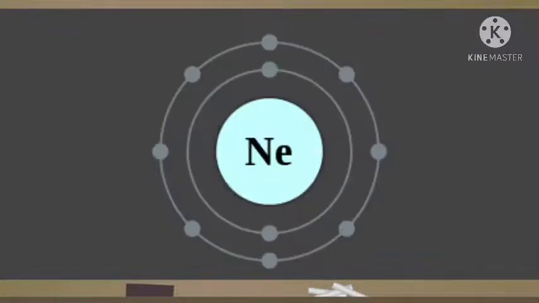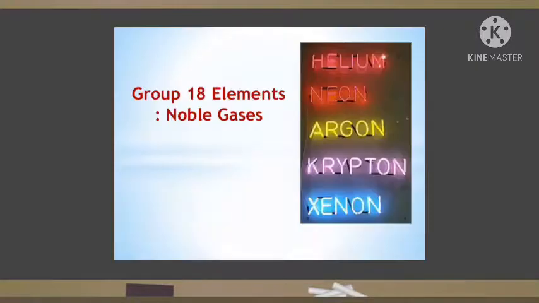Now, students, neon, Ne, is an example of noble gas as it has sufficient electrons, so it neither gains any other electron nor does it lose any electron. Some other examples of noble gas are helium, neon, argon, krypton, and xenon.